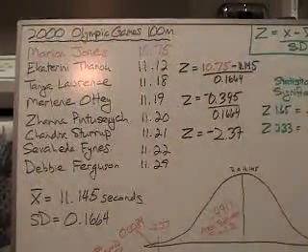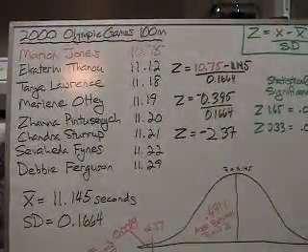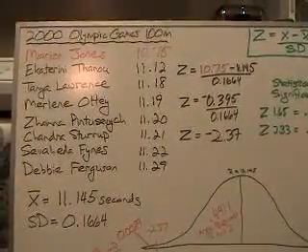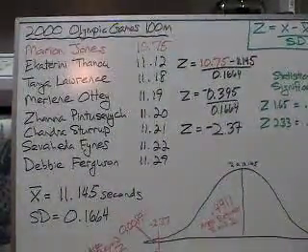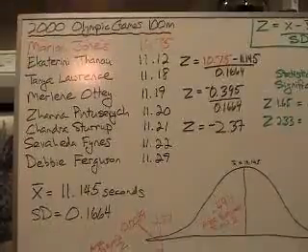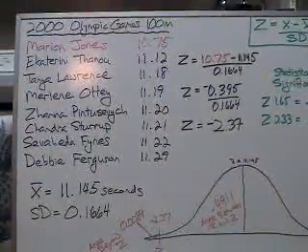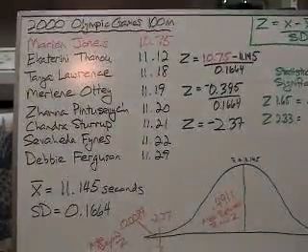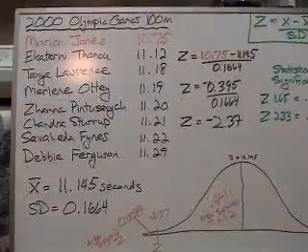So what we want to do now is see if Marion Jones's time of 10.75 is so different from her competitors that it reaches a level of statistical significance. And we can do that by getting a z-score. So the first thing we do is we know we have an n size of 8, so we can add up the 8 scores and divide by 8 to get the mean. And we see there we have a mean of 11.145 seconds.